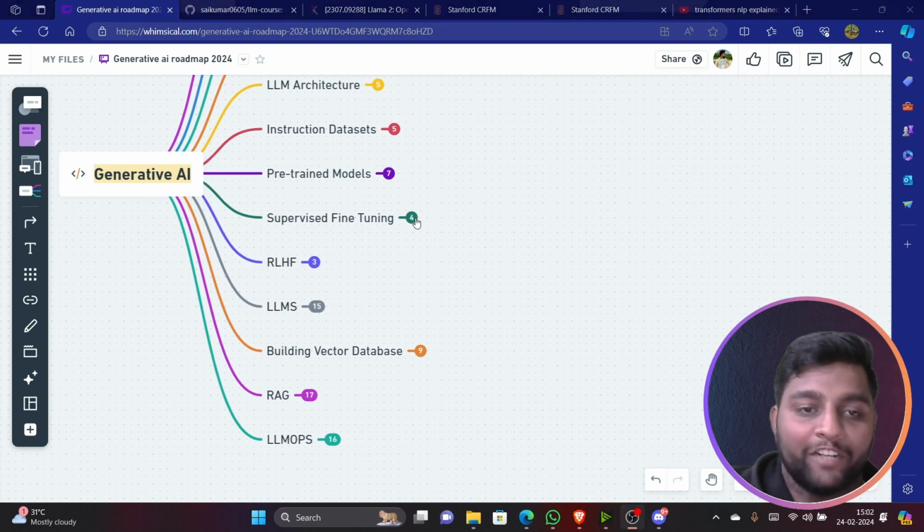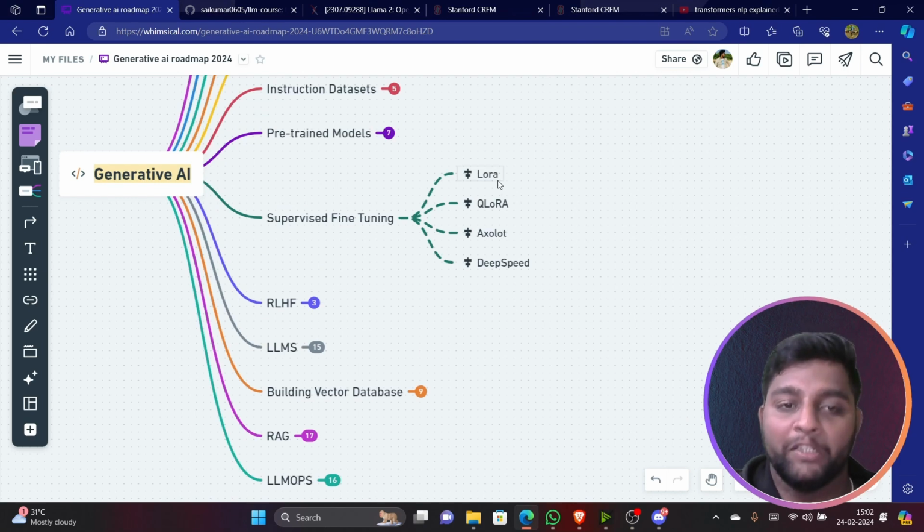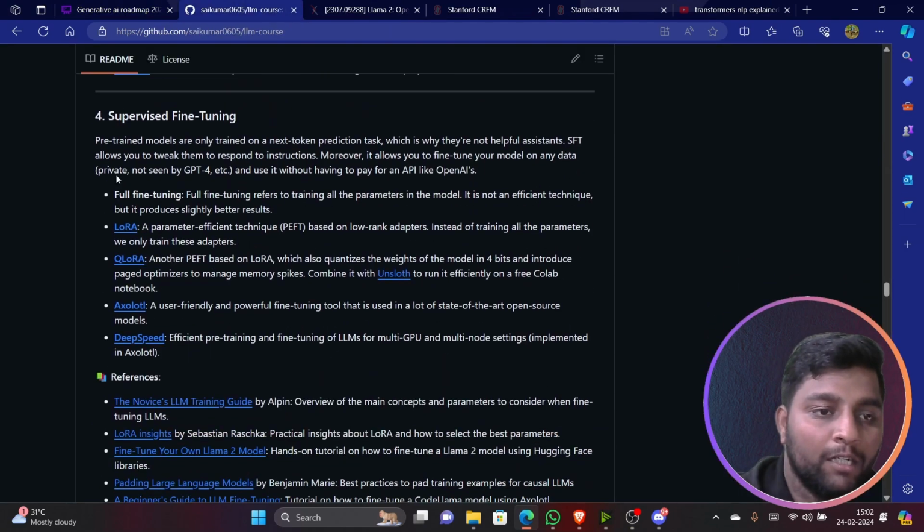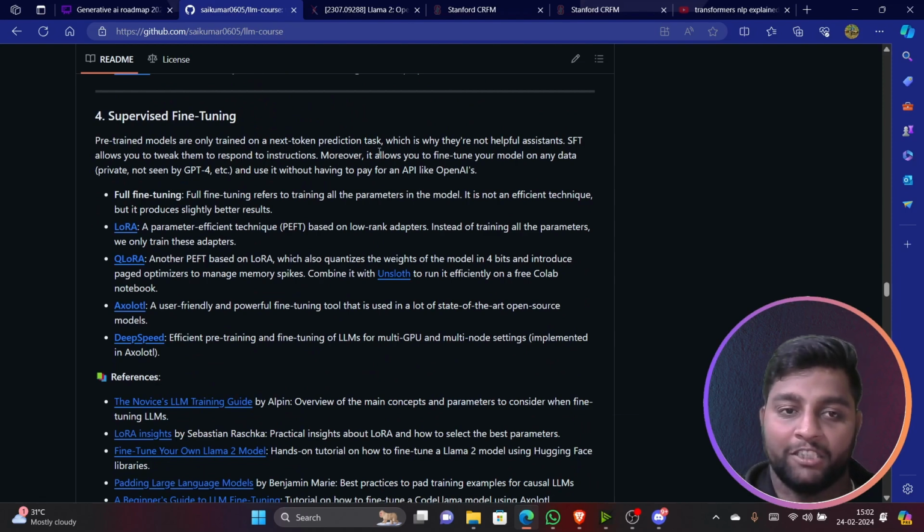Okay, supervised fine tuning. So in supervised fine tuning, you have LoRA, QLoRA, Xlora and DeepSpeed. So guys, if you check out here, for supervised fine tuning, pre-trained models are only trained on next token prediction. So which is why they are not helpful assistants, and to say frankly, they can only predict the next token. They are only trained for that.